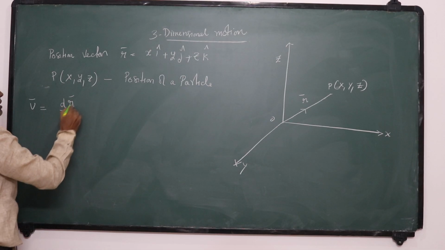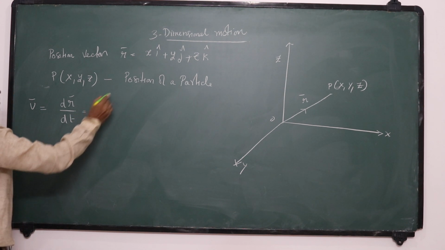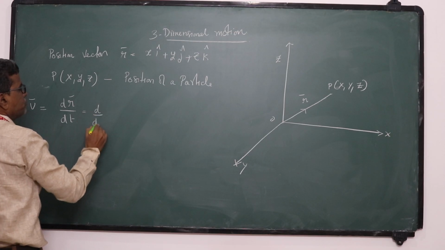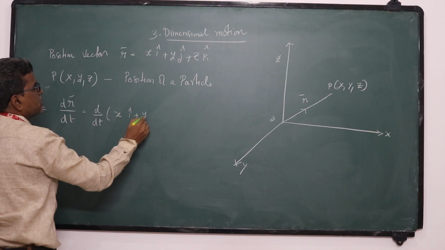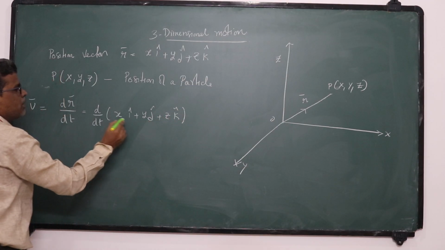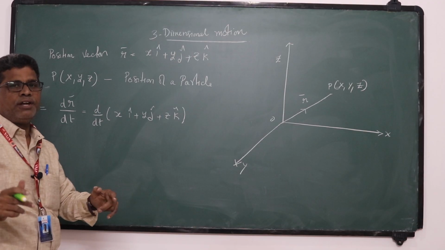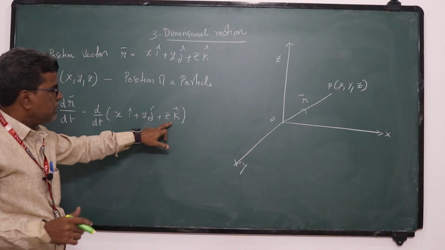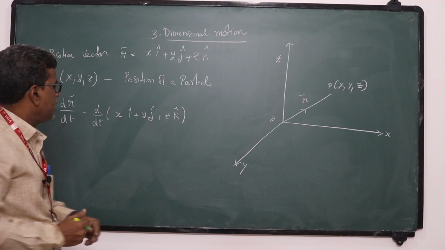So that is dr by dt. That is d by dt of, you differentiate this one with respect to x. So d by dt of x i cap plus y j cap plus z k cap. Because this x, y, z changes with respect to time. These are independent variables. They depend on time.